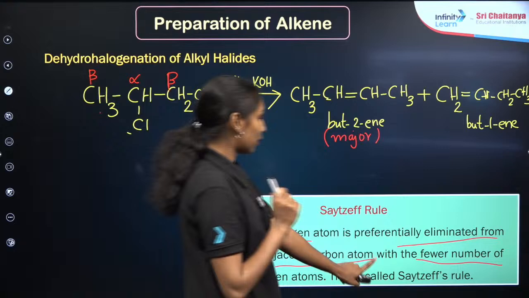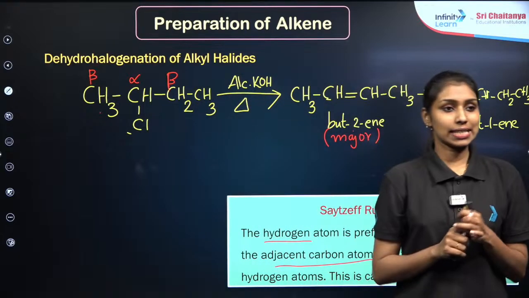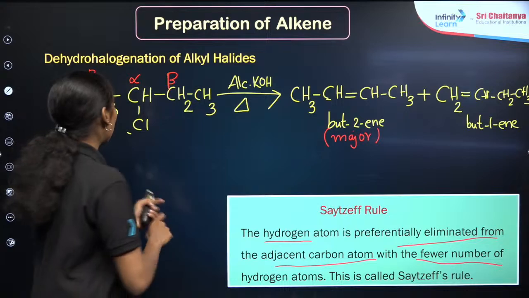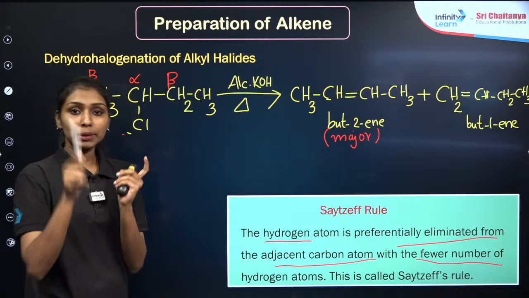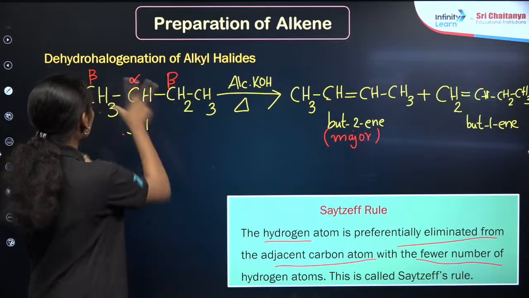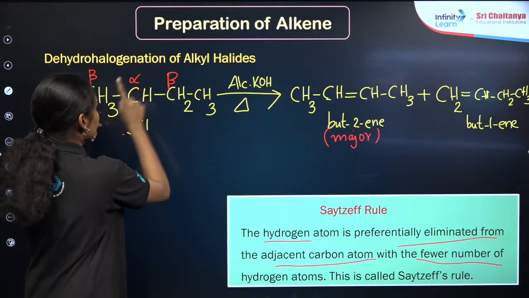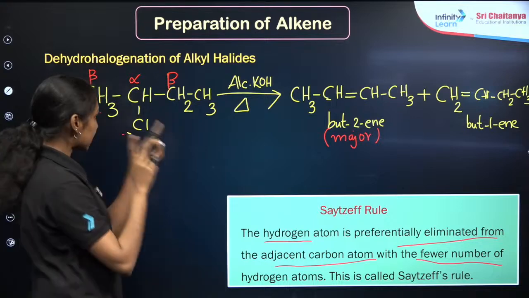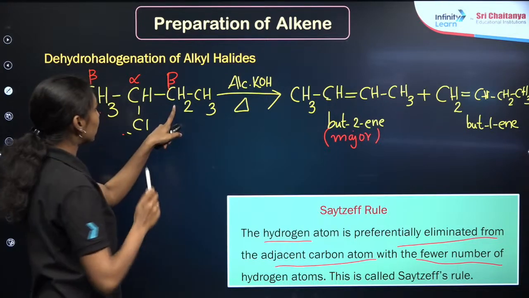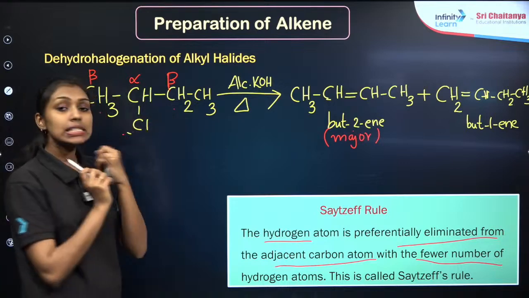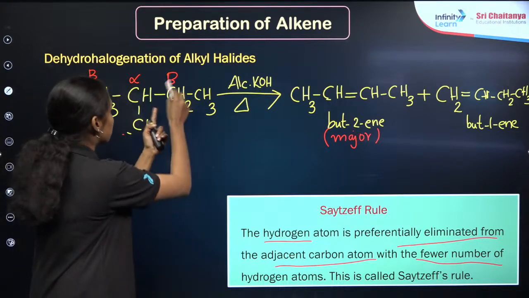Okay, I know it will be difficult to read this sentence. Let us see from the example. What is the Saytzeff rule saying? The hydrogen atom will be removed from the carbon which contains fewer hydrogen atoms, right? There will be two possibilities. One is CH3 here, one is CH2 here. So, according to the Saytzeff rule, the hydrogen atom is removed from the nearest carbon atom having fewer hydrogen atoms. So here it is CH2, right?